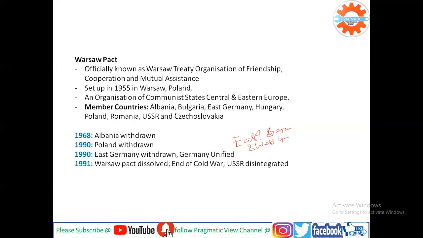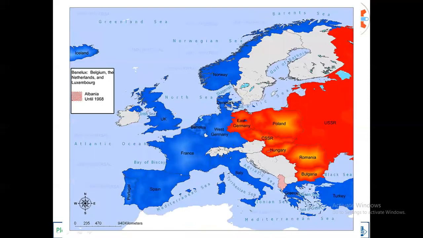And you can see here, this was West Germany and this was East Germany. This East Germany was controlled by the Warsaw Pact earlier, but after this boundary collapsed they became united. This red color was the Warsaw Pact countries, and this blue color shows the NATO countries.